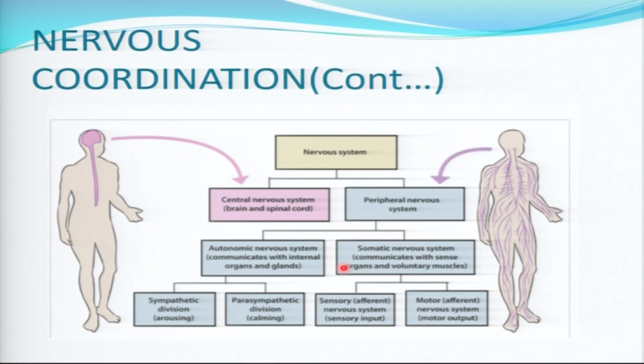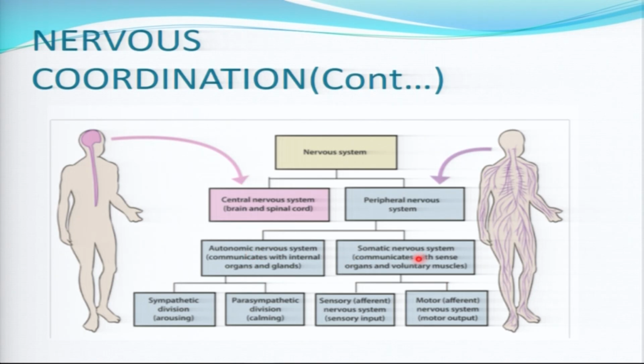The digestion is taking place in the digestive system. How the circulatory system, digestive system, and urinary system are working, we don't know what's going on. But they are controlled involuntarily. Even now they are working. Blood is circulating in the body. So this autonomic nervous system is the one that is in charge of that.